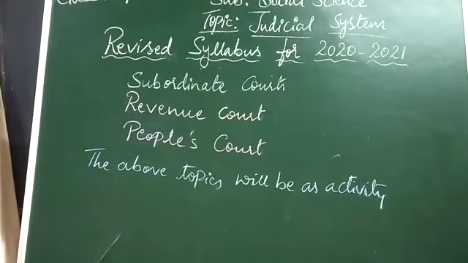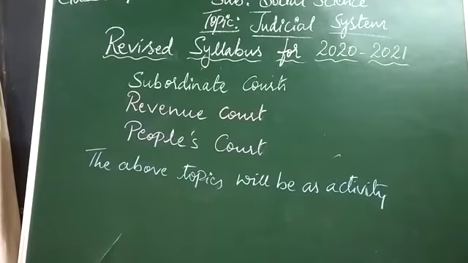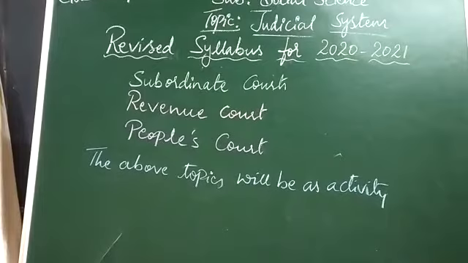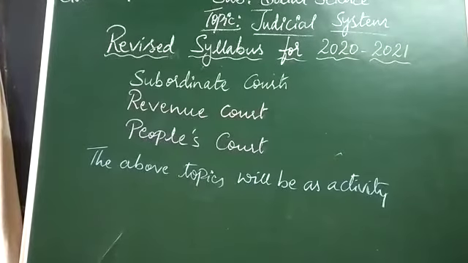And later the British ruled over India. After the British, we received independence, and after receiving independence, we had the establishment of courts, that is the Supreme Court, High Court, and subordinate courts, that is the district court. So we will study this topic.